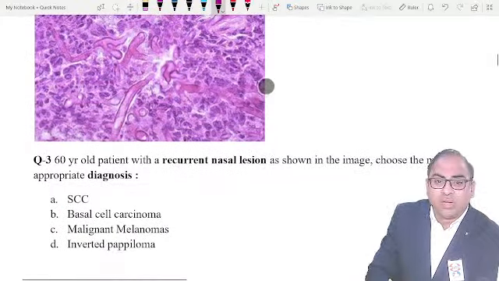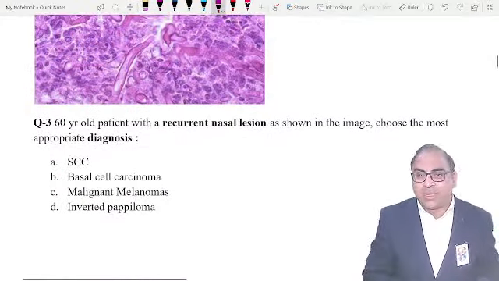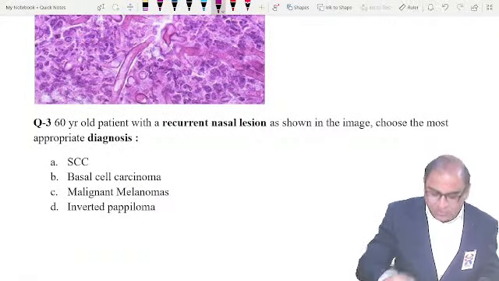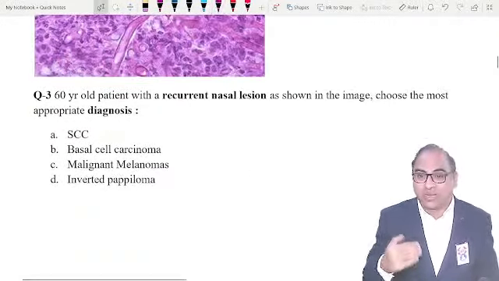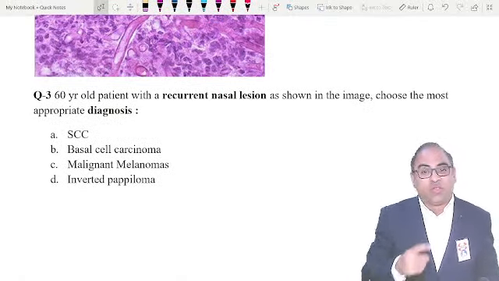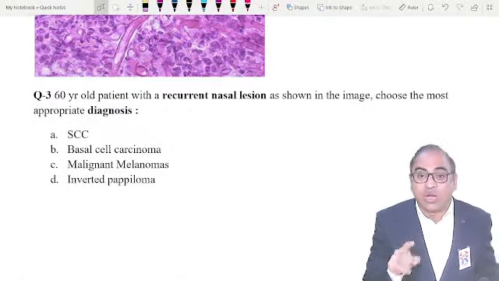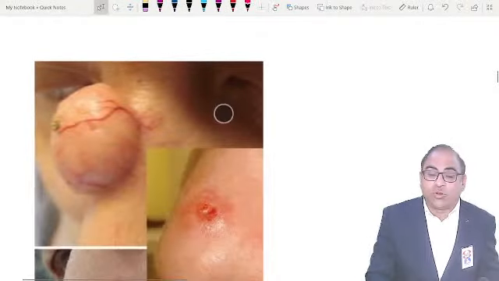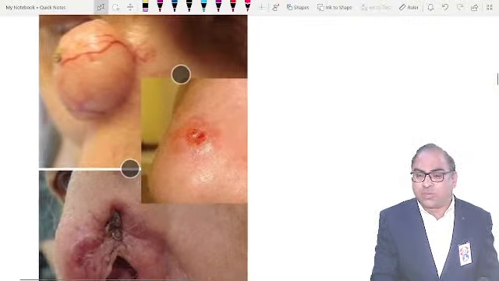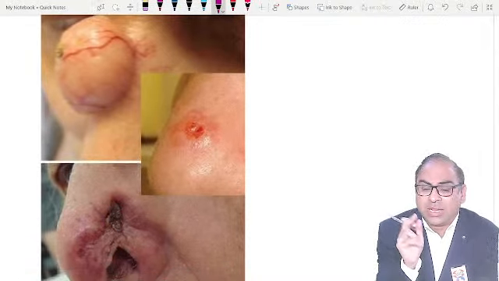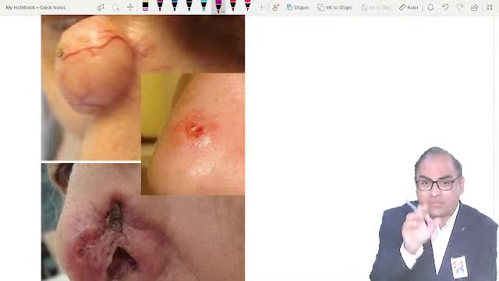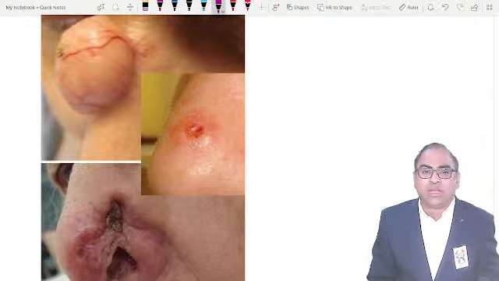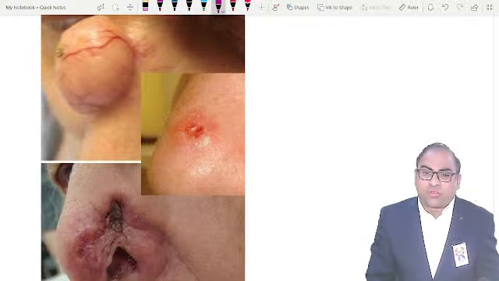Clear? The slide was given. Coming to the next one, this I repeated many times in the classroom. This question will be there. I have shown you the slide, and then I ask you, what is the diagnosis in the class? Many students say, sir, it is squamous cell carcinoma. Not at all. If the examiner is showing you any slide on the nose, I got many options from the students in the Telegram group and the WhatsApp group. They have shown different images. I have tried my best to give you all the possible images on basal cell carcinoma, rodent ulcer.